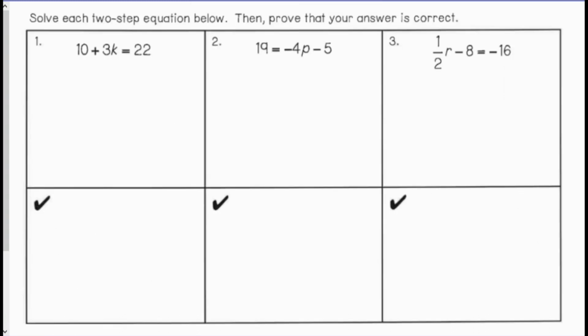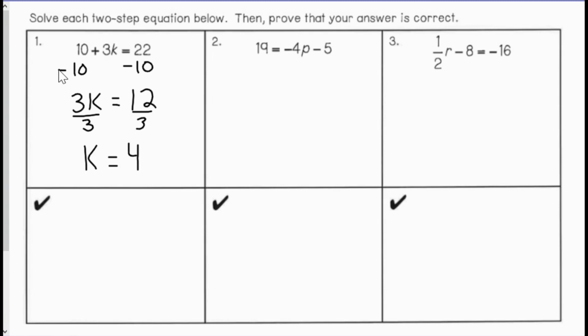Looking at a few examples, we have: solve each two-step equation below, then prove that your answer is correct. So number 1, I have 10 plus 3k equals 22. Remember, I always want to get rid of my addition or subtraction first. Notice the 10 is being added to the 3k, so I'm going to subtract 10 from both sides. So 10 minus 10 is 0, so 3k would be equal to 22 minus 10, which is 12. Now my variable is being multiplied by 3, so I will divide both sides by 3. So 3 divided by 3 is 1, so just a single k. 12 divided by 3 is 4, so k is 4.